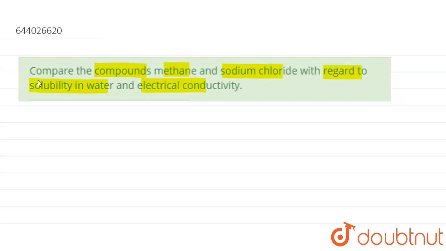The question is: compare the compounds methane and sodium chloride with respect to solubility in water and electrical conductivity. Okay, so if we want to compare these two, then let us take methane. Methane is a covalent compound.